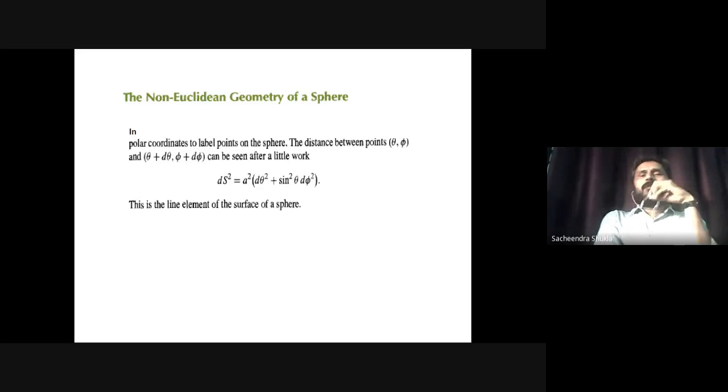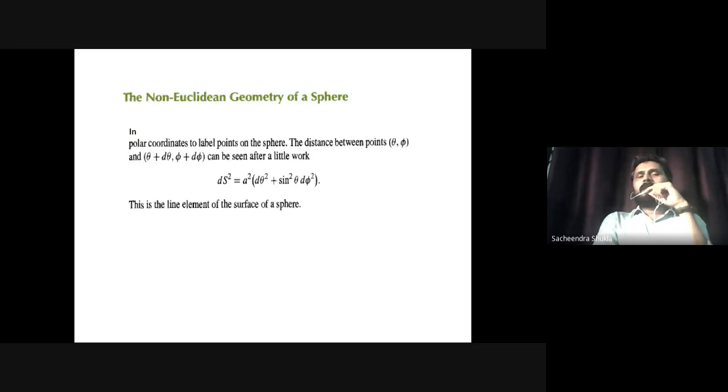So similarly, for the non-Euclidean geometry of a sphere, I started with the sphere. I did some mathematical calculation on the surface of the sphere, some axioms we proved on the surface of the sphere. Again, for all those axioms that I calculated, you can verify those by just using this distance function on the surface of the sphere. Again, ds squared is a squared d theta squared plus sine squared theta d phi squared, where a is the radius of the sphere.